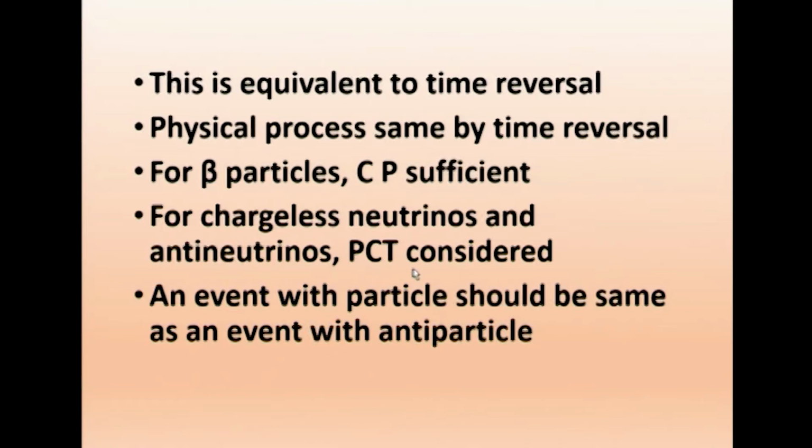So if we take PCT together, all reactions show symmetry, that is, symmetry in all directions. An event with a particle should be the same as an event with an antiparticle. For example, an event with E plus must be equivalent to an event with E minus.